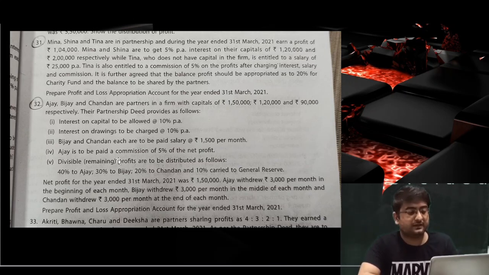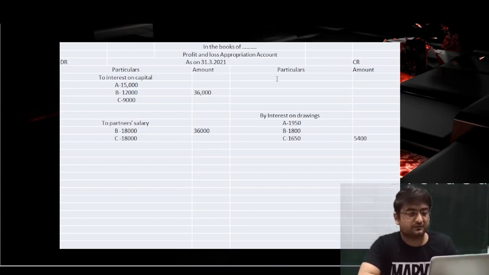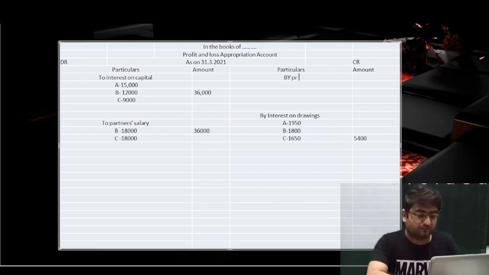Ajay is to be paid a commission of 5% of net profit. So we have to find the net profit amount to give the commission to Ajay. The profit is given as 1,50,000. First we'll transfer this profit to the profit and loss account.